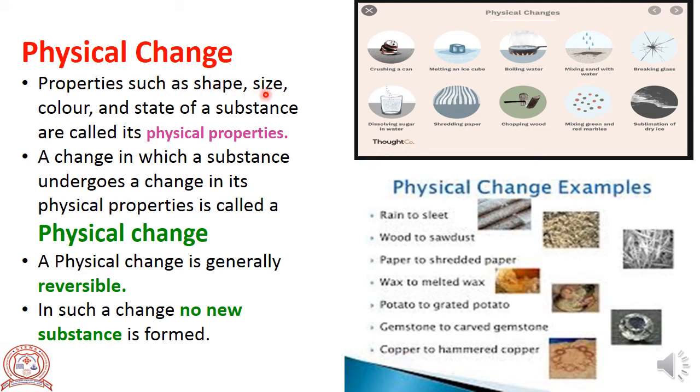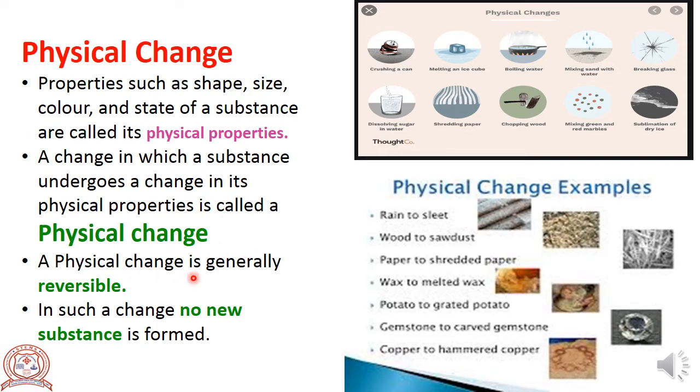Shape, size, color and state of the substances. State means in which state, either liquid, solid or gaseous state. A change in which a substance undergoes a change in its physical properties is called a physical change.